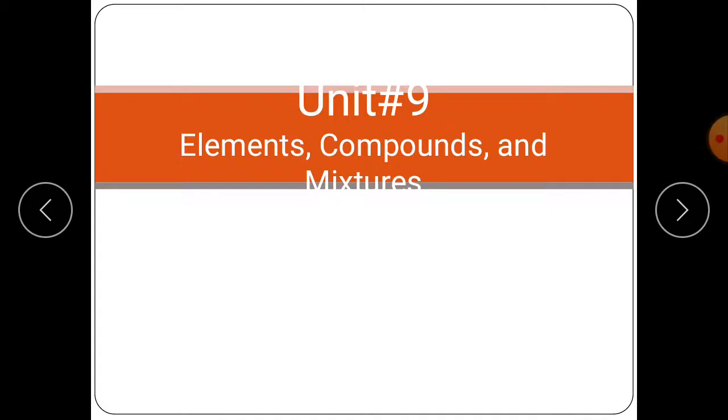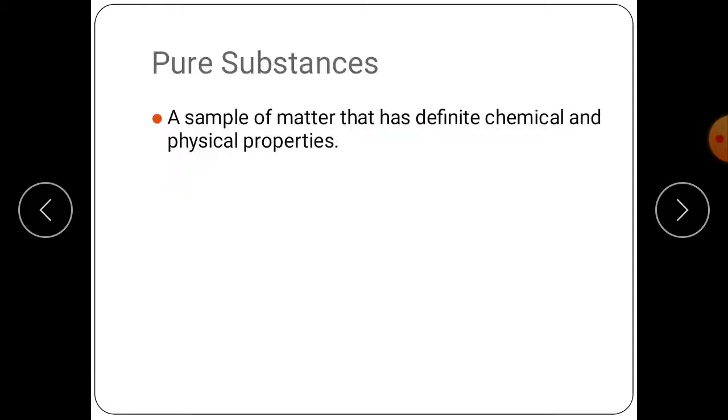Today we are going to start unit number 9 and the name of the chapter is Elements, Compounds and Mixtures, and this is present on page number 118. Today we will discuss from page number 118 to 120. First of all, we will discuss about elements.